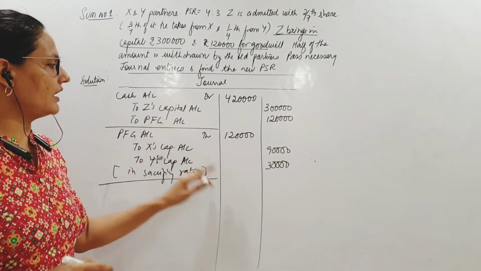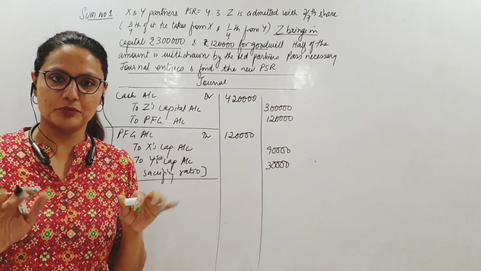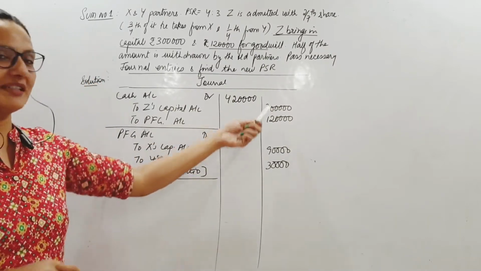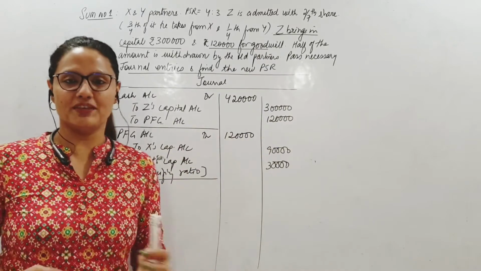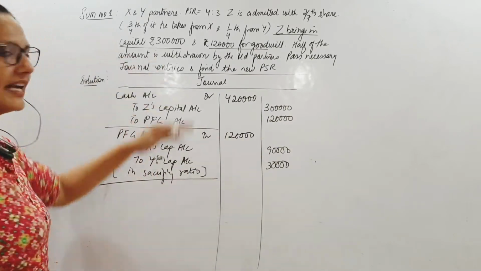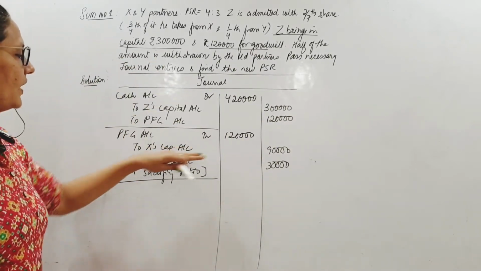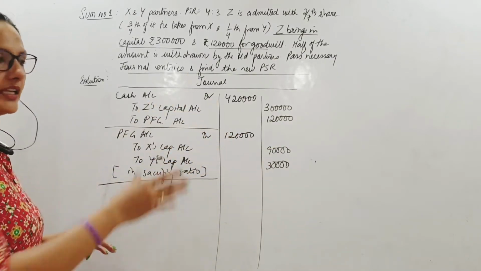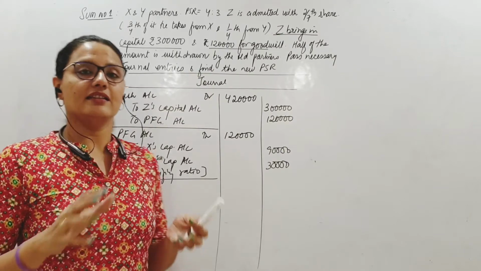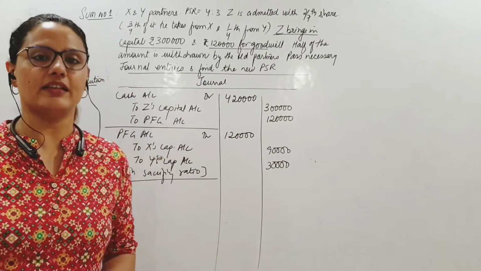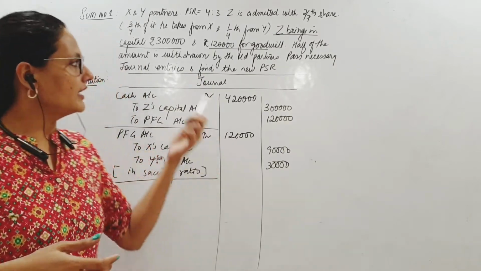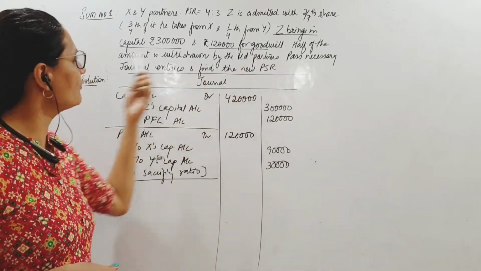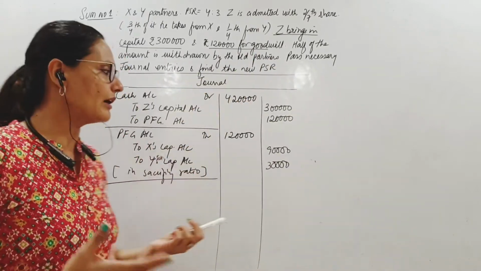पैसा आ गया, distribute. Don't distribute the capital. Okay? Capital is his investment in the firm. That should not be distributed. You distribute only the PFG. So that done. So X and Y are entitled to get this 90 and 30. Out of this, it is possible that they want to take away some cash. Fine. Not every time it will be given in the sum, but in this sum it is said half of the amount is withdrawn by partners. Half of what?